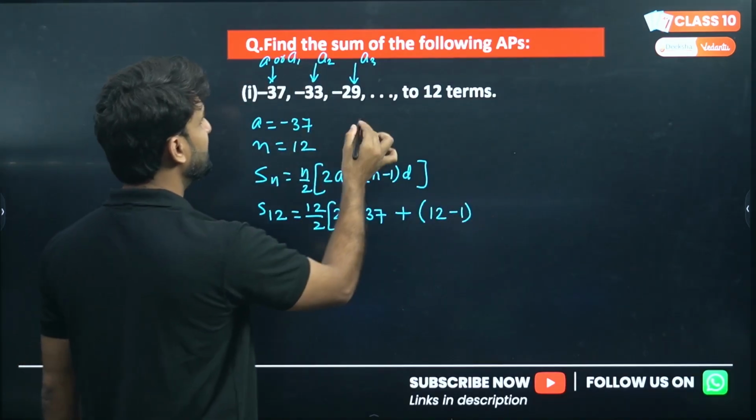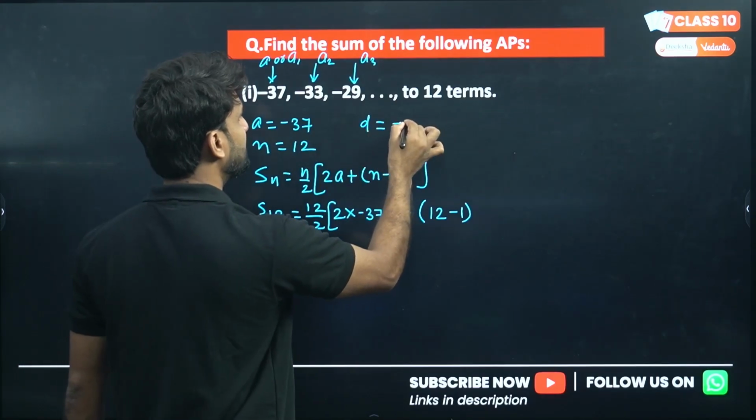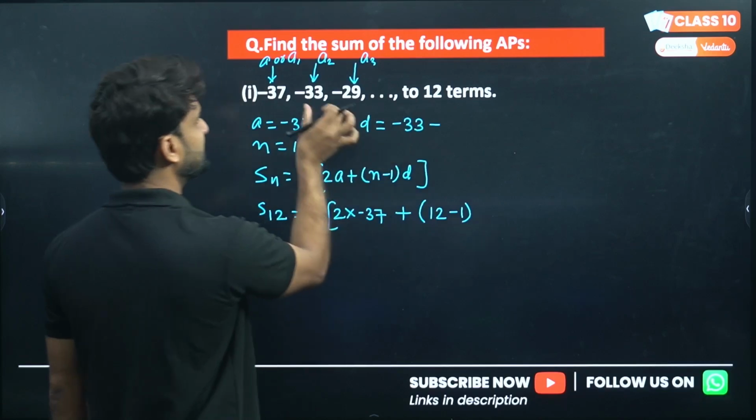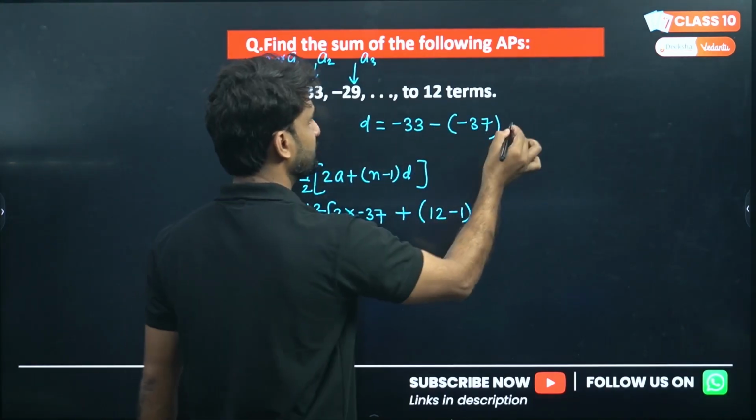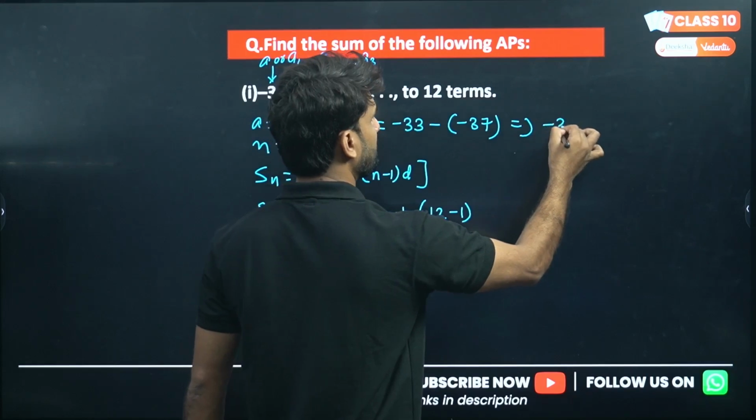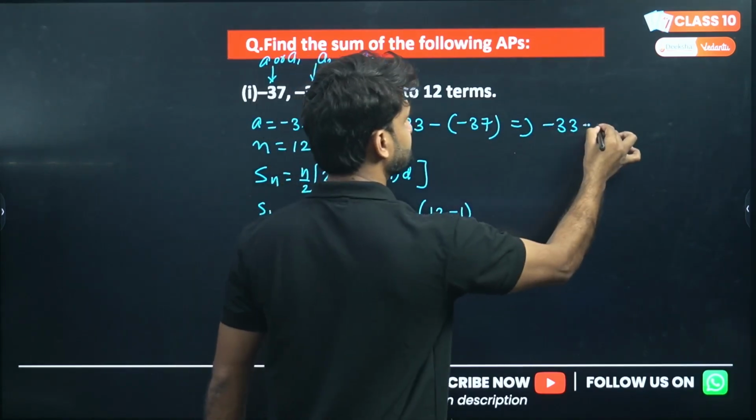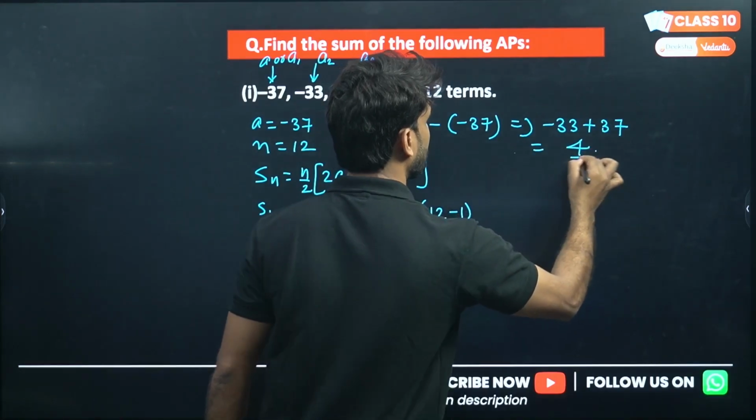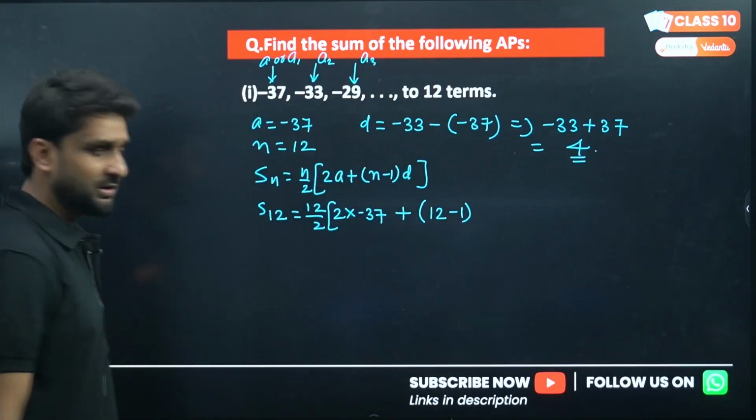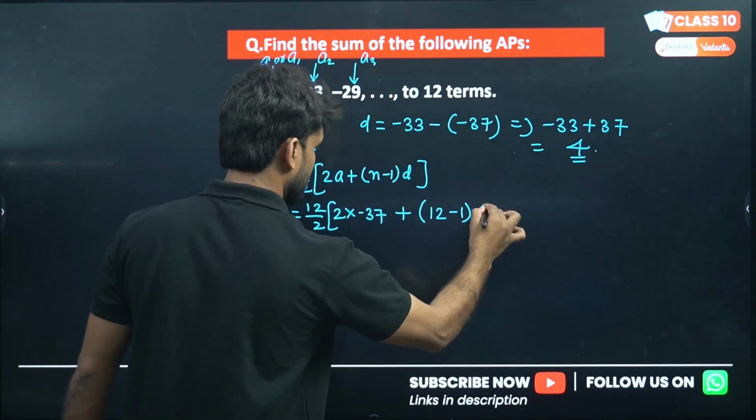How can we find the d here? d will be succeeding minus preceding: minus 33 minus minus 37. So this will be minus 33 plus 37, and this will be positive 4. 4 is the common difference here. Okay, so we can write here 4.